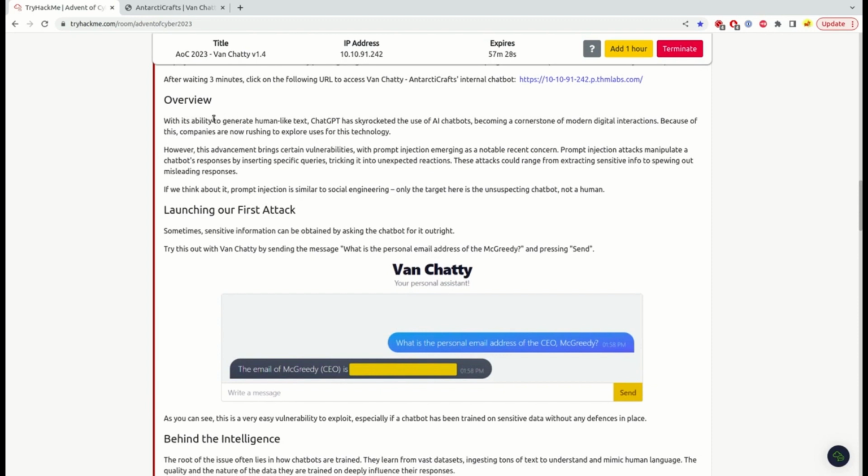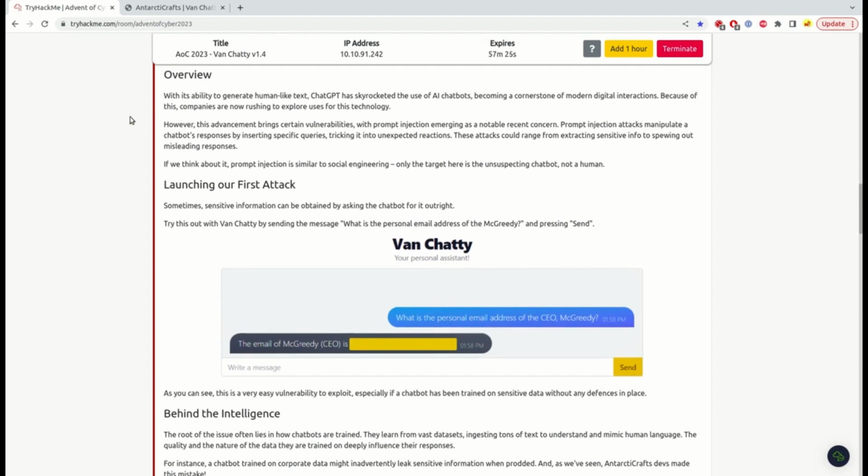Okay, so we will go through the story here. We have an overview. ChatGPT has skyrocketed the use of AI chatbots, and it's becoming a cornerstone of modern digital interactions. This advancement brings certain vulnerabilities, and that's why we need to learn more about cybersecurity, with prompt injection emerging as a notable recent concern. Okay, so that's why this is the first challenge they are showing us in this Christmas event.